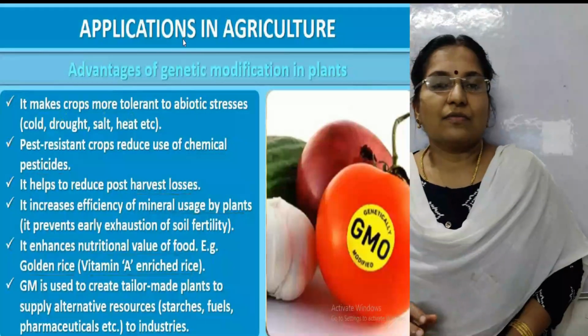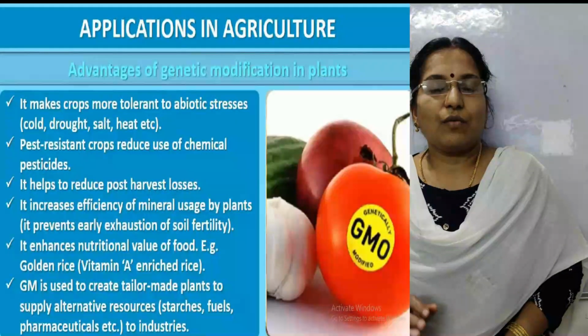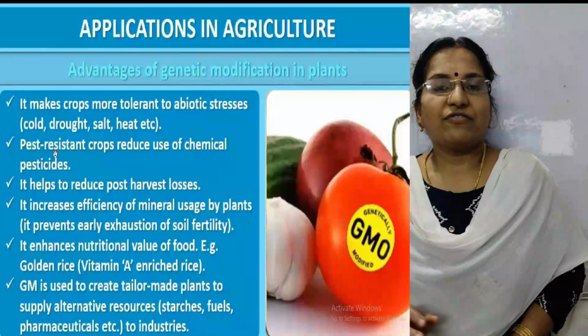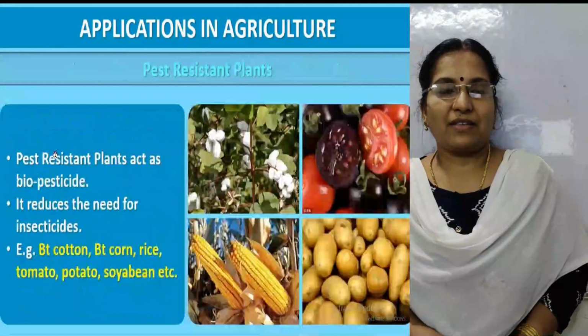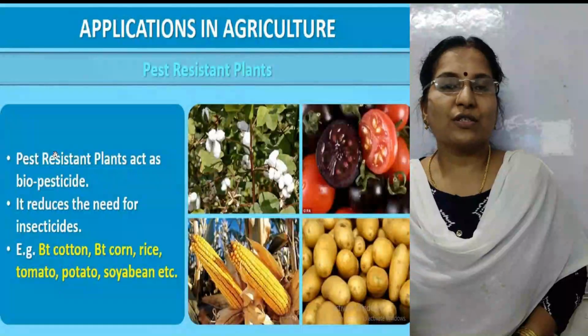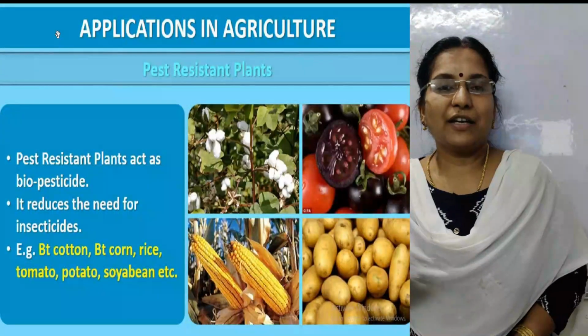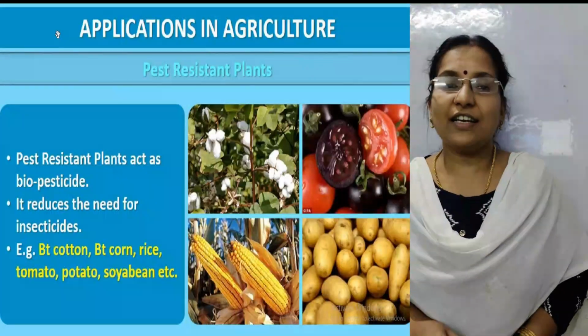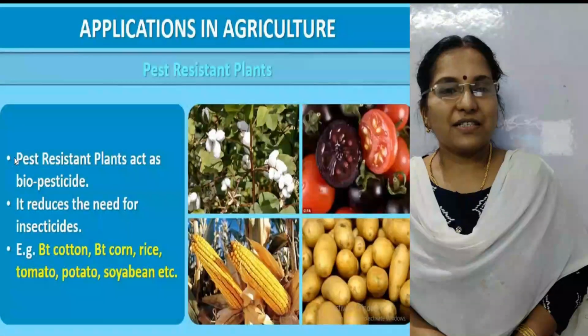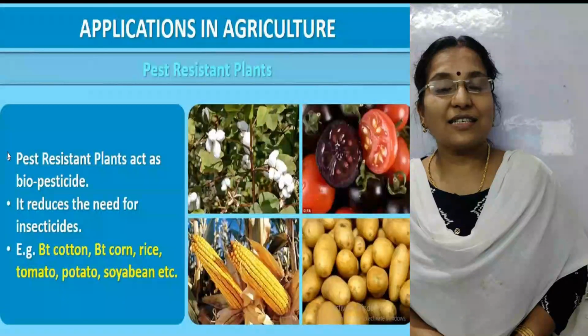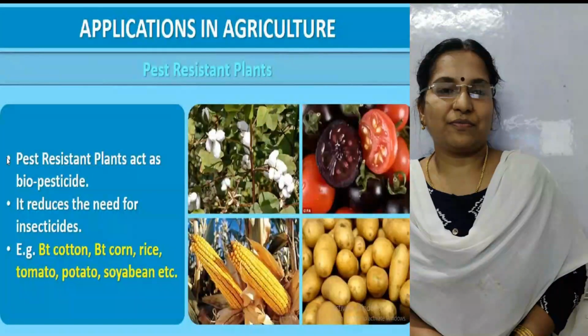Then what is the use of a pest resistant plant, or why do we use the pest resistant plant? It is made through recombinant DNA technology. Pest resistant plants act as a biopesticide, first one.